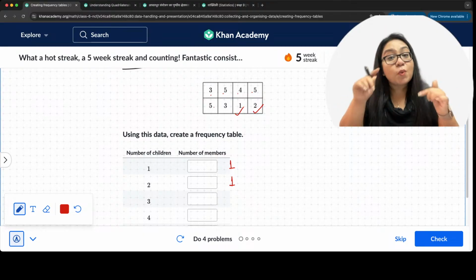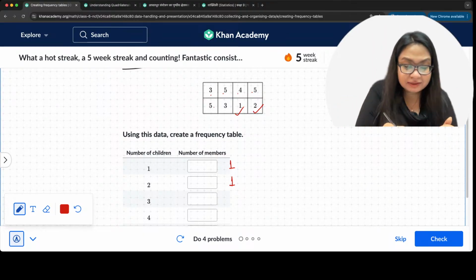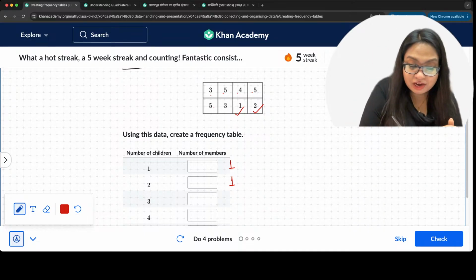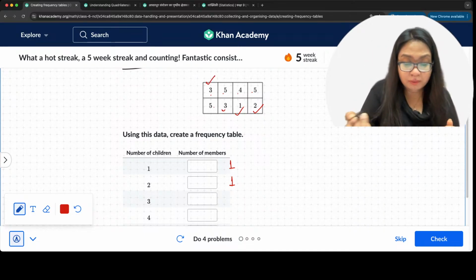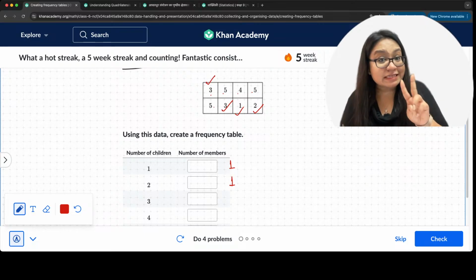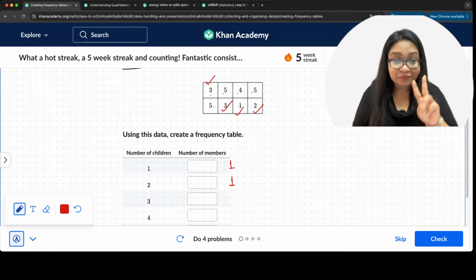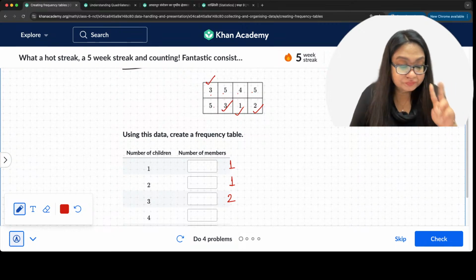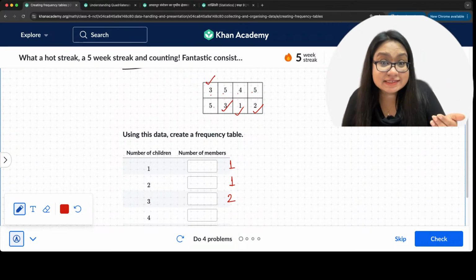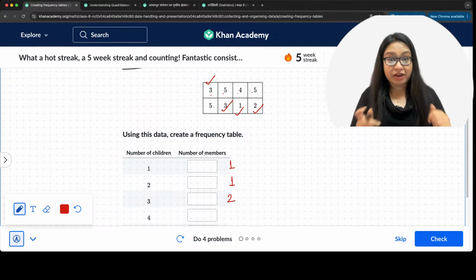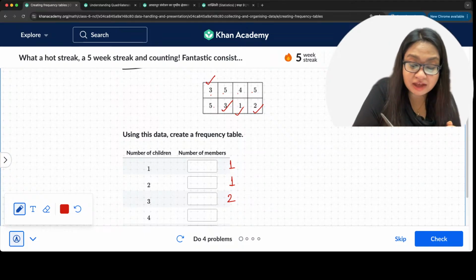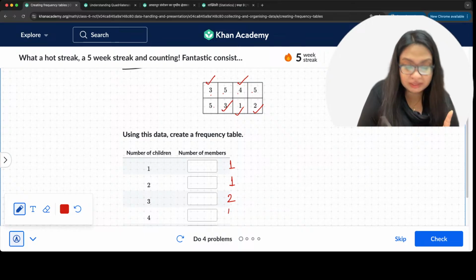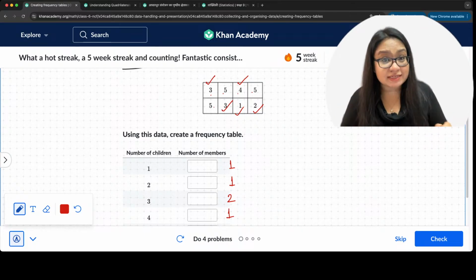What's next? How many moms have 3 kids? Here we have 1 mom, 2 moms. 2 moms have 3 kids, right? Okay. And then what do we say? 4 kids. Brave moms, 4 kids. Here we have only one mom with 4 kids.